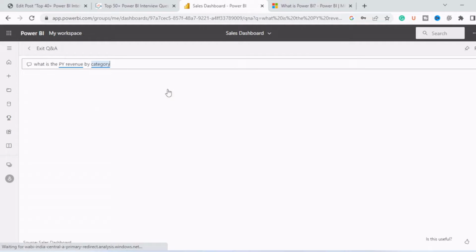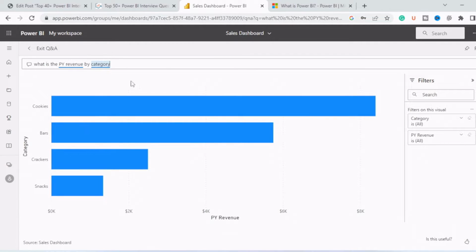So when I type this question, Power BI will populate this graph for me. You can see we didn't make this graph. This is made by Power BI using its AI capability. We just typed a question, which is: what is past year revenue by category? So it gave us the past year revenue by categories.